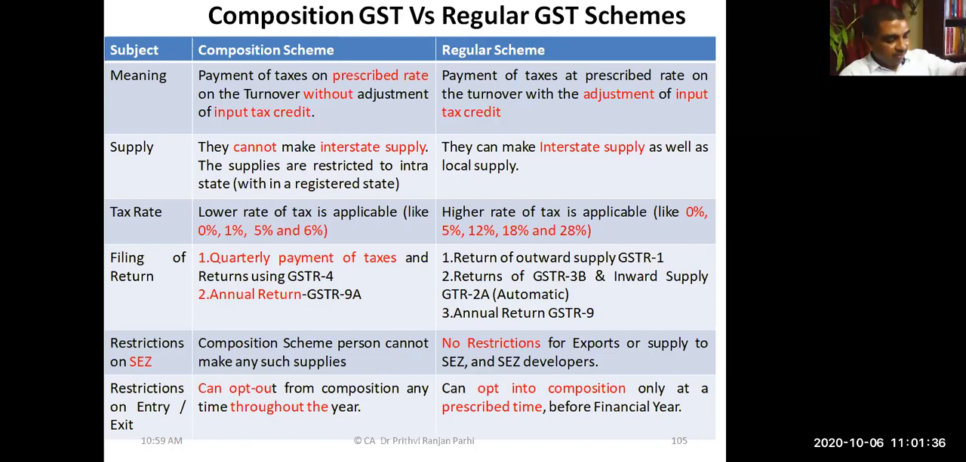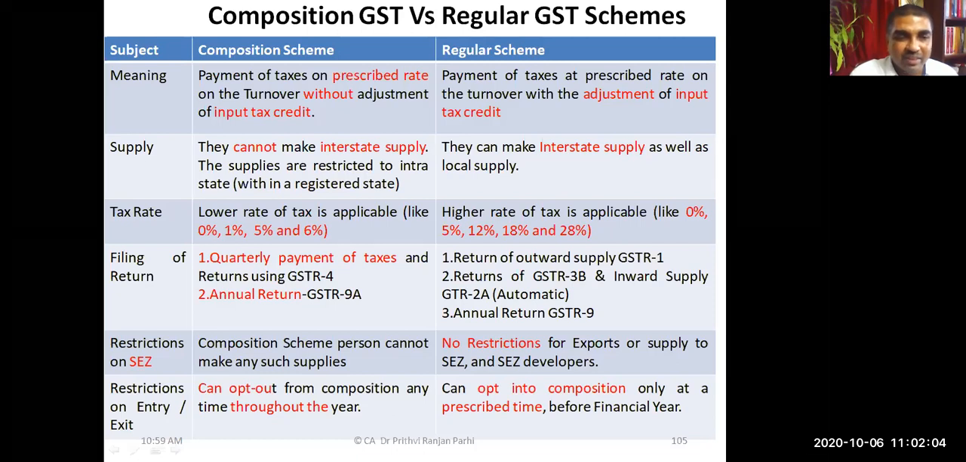Also, he files an annual return, which is GSTR 9. Those are the returns filed by a regular scheme dealer. There are certain restrictions on a composition scheme dealer. They cannot make supplies to special economic zones. No such restriction is there for a regular dealer.